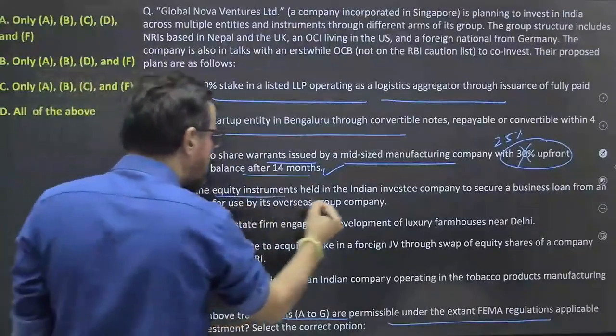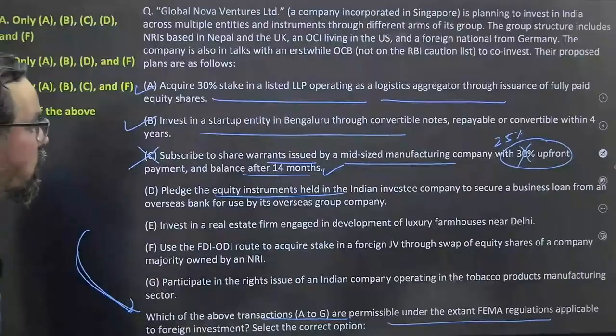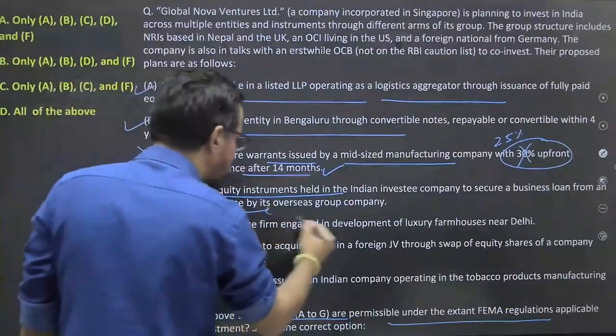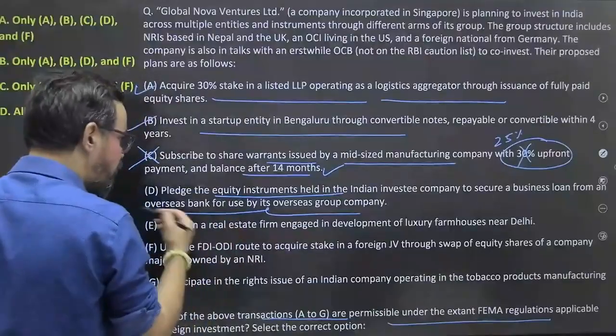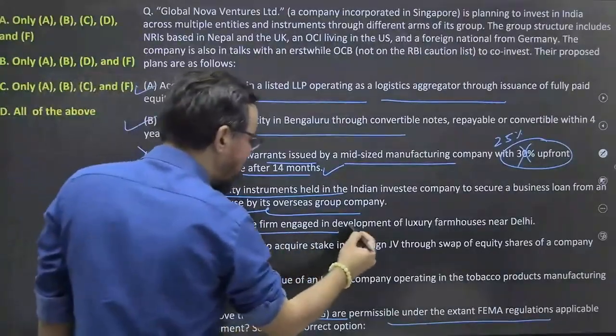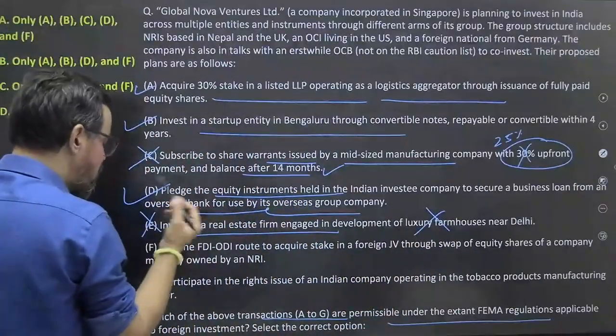Plus the equity instruments held in an Indian investee company to secure a business loan from an overseas bank for use by its overseas group of companies can be done. Invest in real estate and engage in this, not allowed. Okay, this is not allowed as per FDI policy.